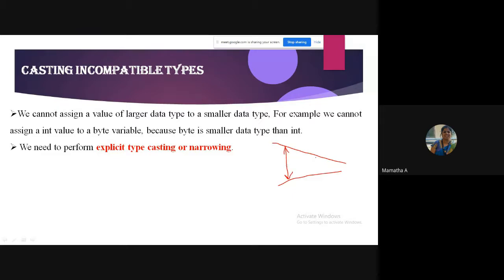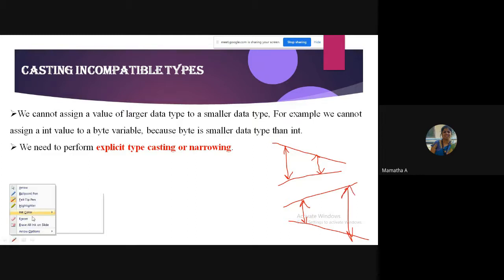I'm moving to a smaller one. But the widening is in the opposite direction. Widening is like this, isn't it? Smaller to the larger. Yes, smaller to the larger. This is how the widening looks, isn't it? So this is called narrowing conversion.